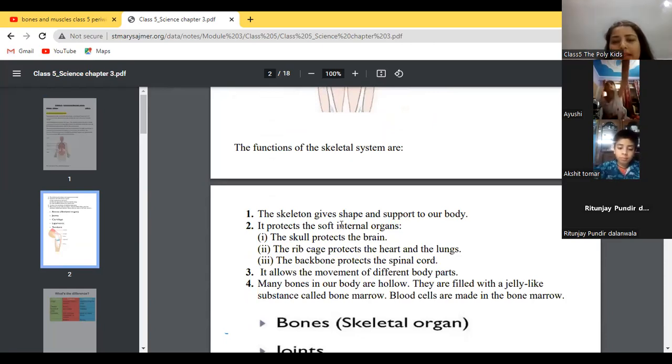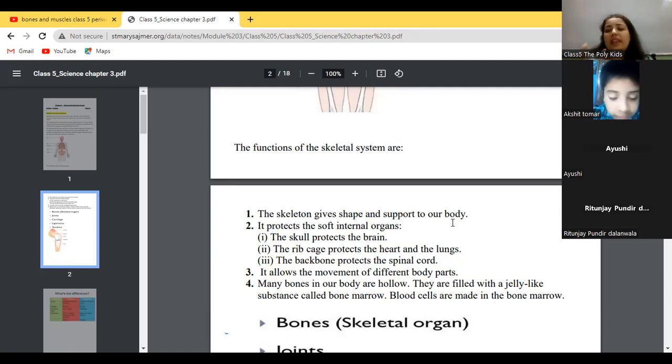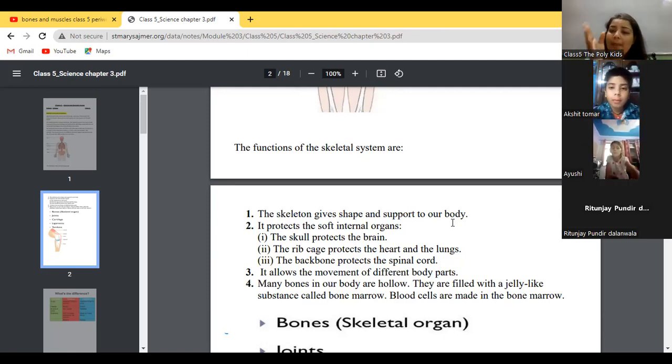So now, what are the functions of the skeletal system? The skeleton gives shape and support to our body because our bones are very strong and hard. So they give shape and support to our body. We have bones, so it has the proper shape. If we don't have bones inside, it will be very loose and will not have proper shape. Our skin will be loosened.